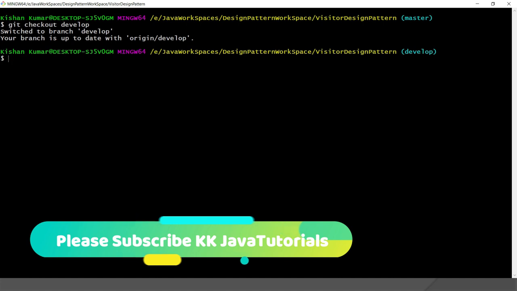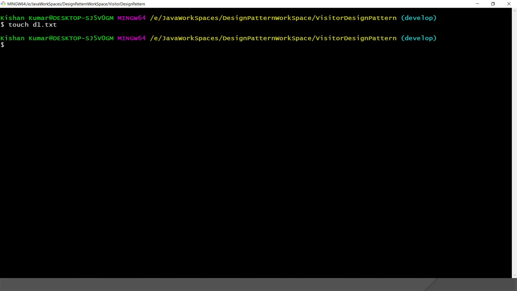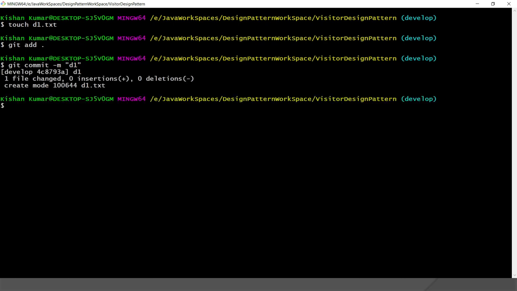Here I am going to create one file. Basically you can make any code changes and commit them, but just to save some time, I'm going to create one file. I'll say d1.txt, right? And I'm adding this file into the staging area with git add period, and then I'm going to commit it. So I'd say git commit -m d1. This will add this file into the local repository.